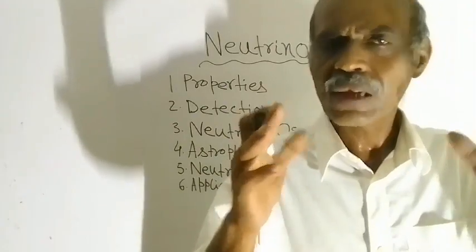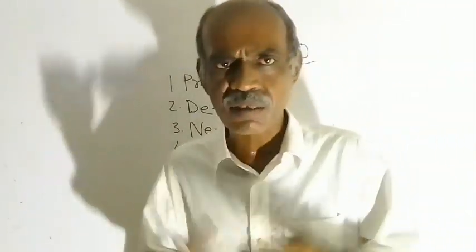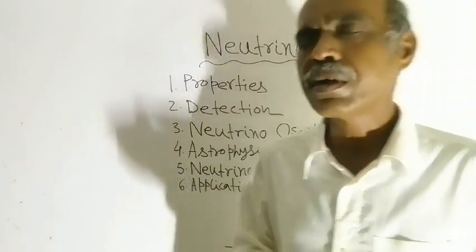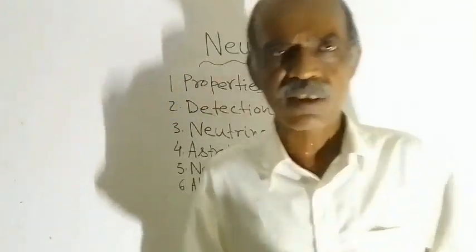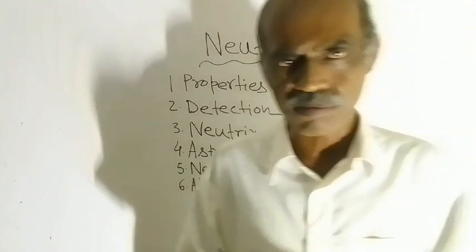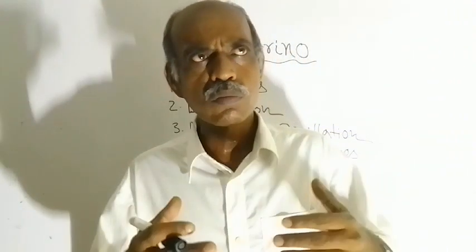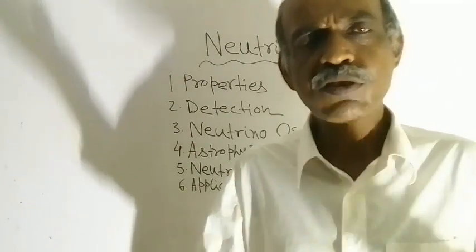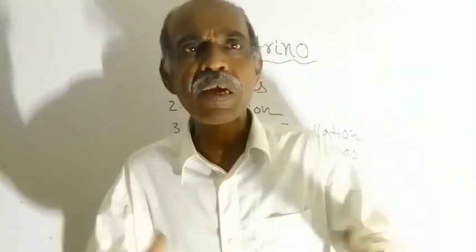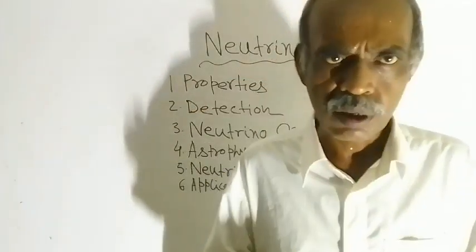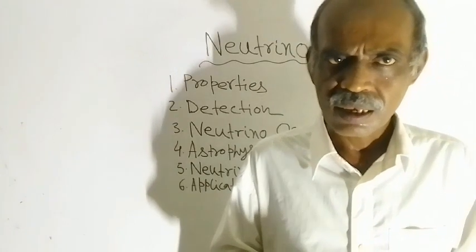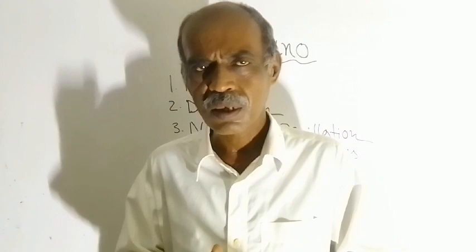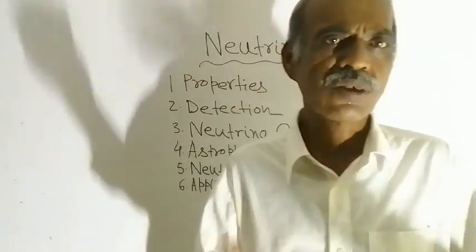That is one kind of application of neutrino particles. Again, physicists are trying to devise a technology called neutrino based communication technology. This is at the research stage at present.